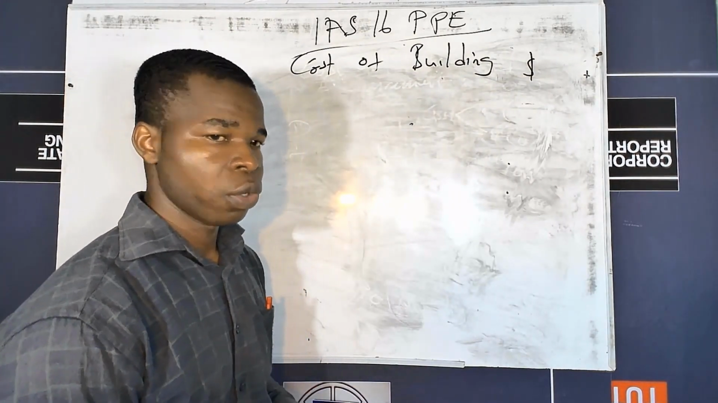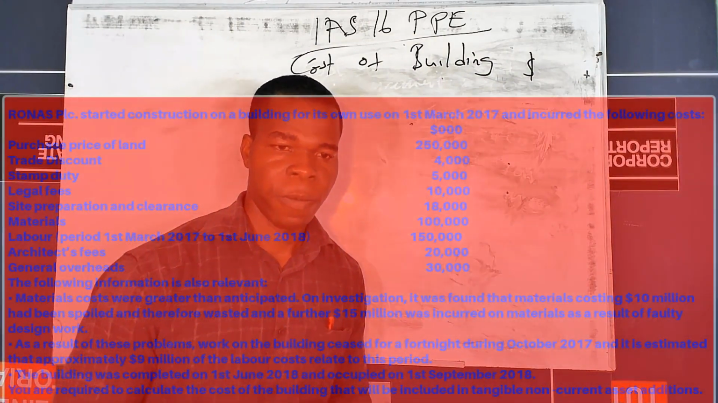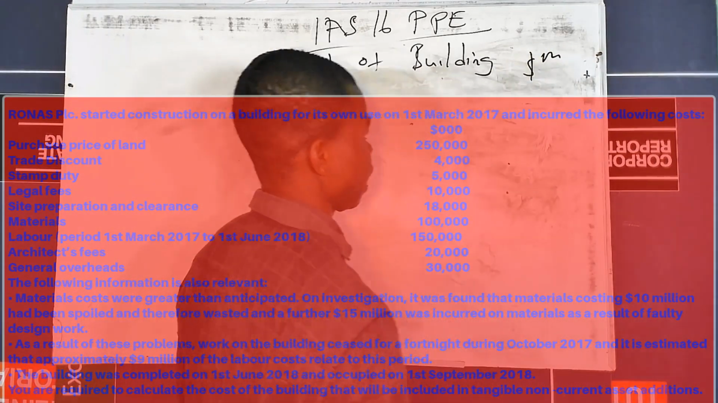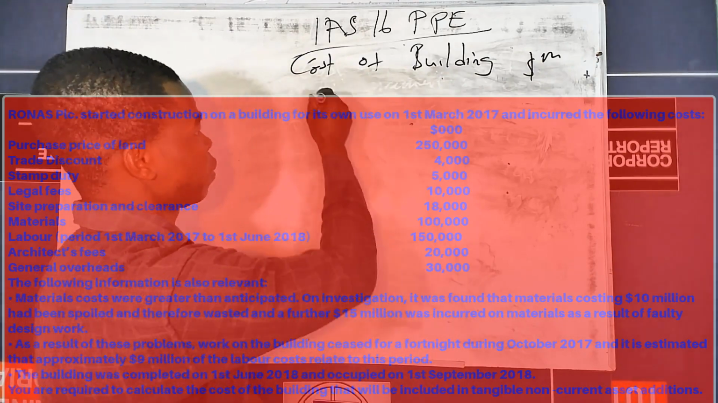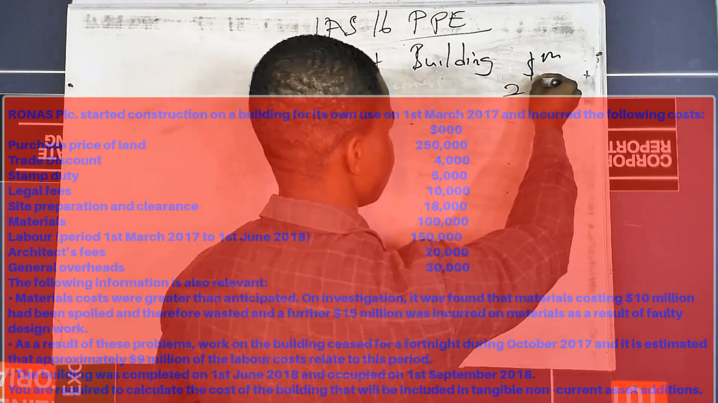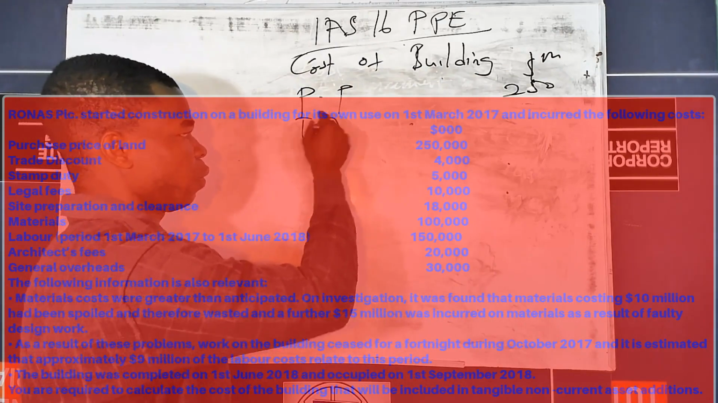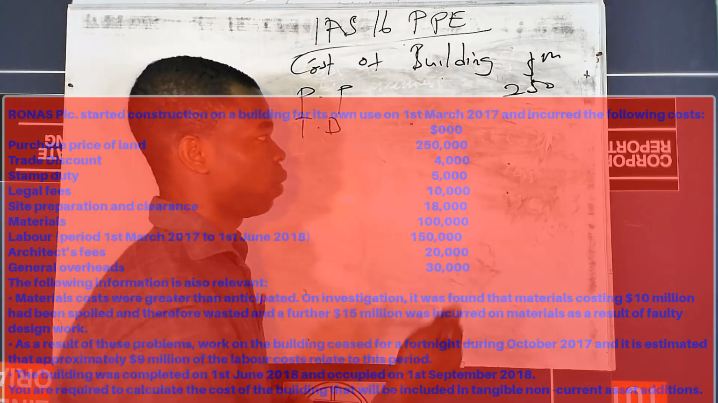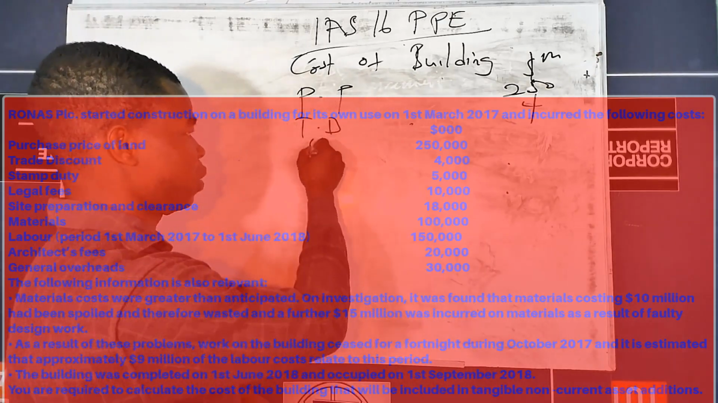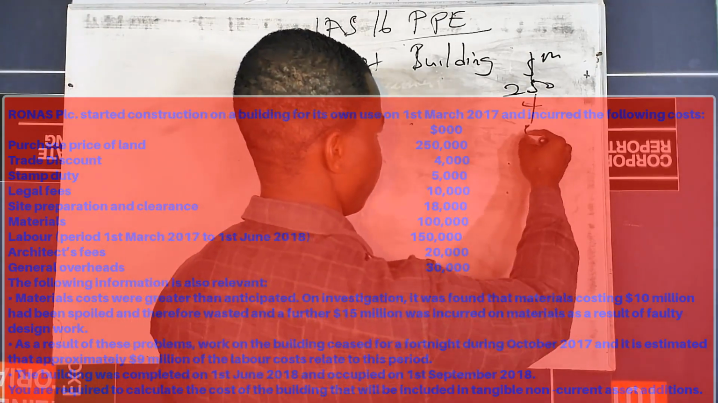So the first cost is the purchase price of the land. So let's bring a $1 million sign here so that we can do away with the zeros. So purchase price of the land was how much? It was 250, and we're given a trade discount. Remember that trade discount we are going to less of 400,000. We have stamp duty here. Stamp duty is supposed to be captured. So we have a stamp duty of 5 in there.